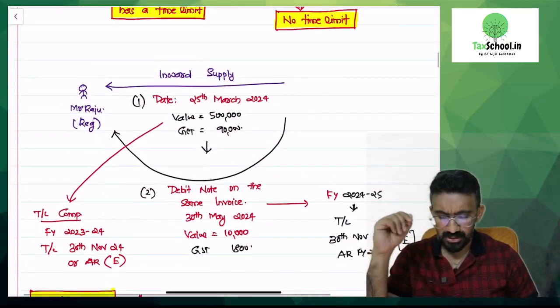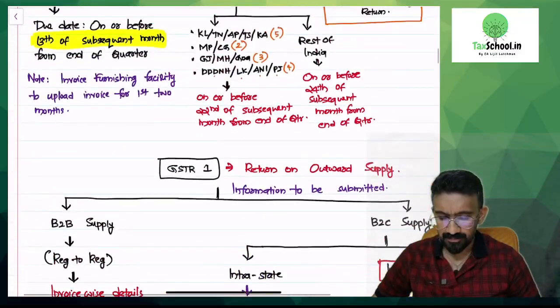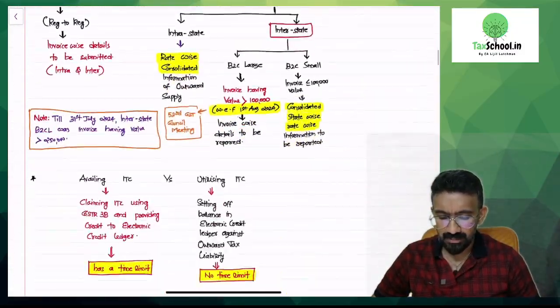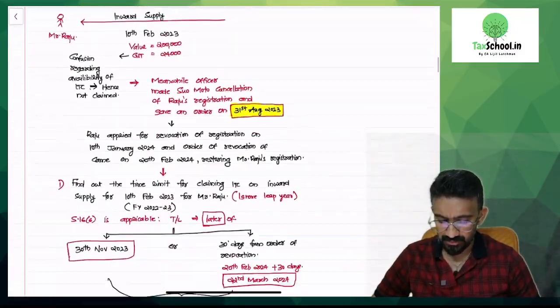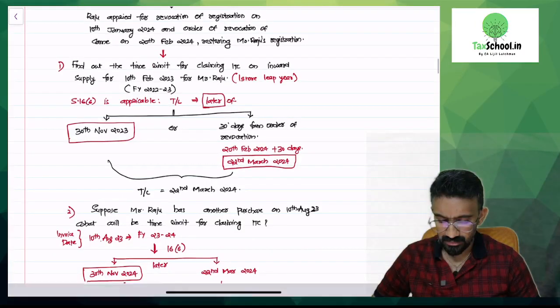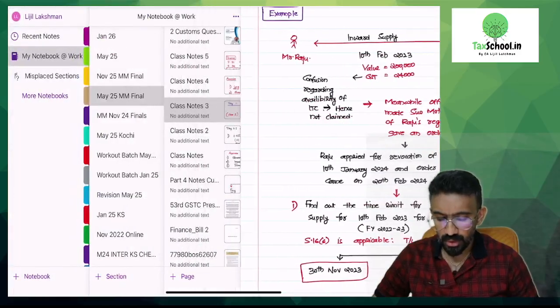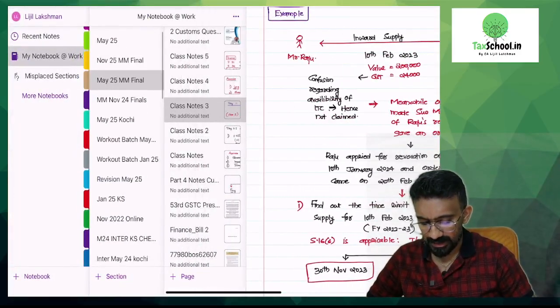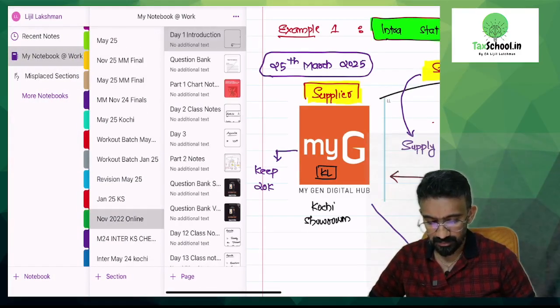How do you compute this time limit basically? Your computation of the time limit would be a 3-step process. Normally, what's your time limit for availing ITC is what I'm going to discuss.